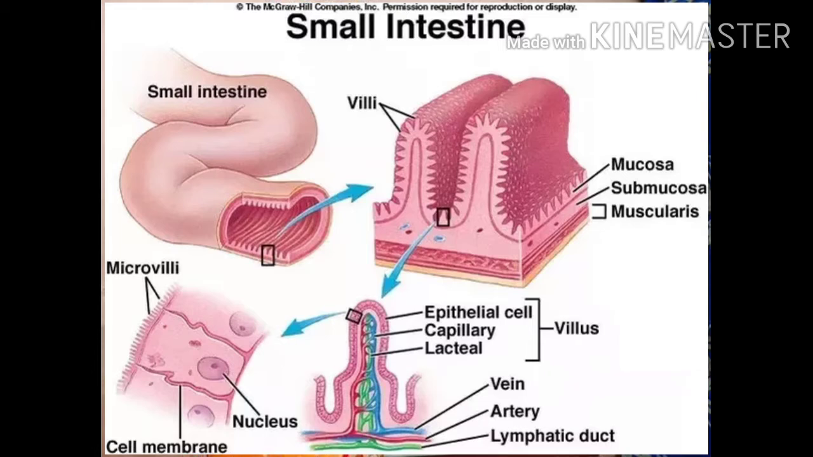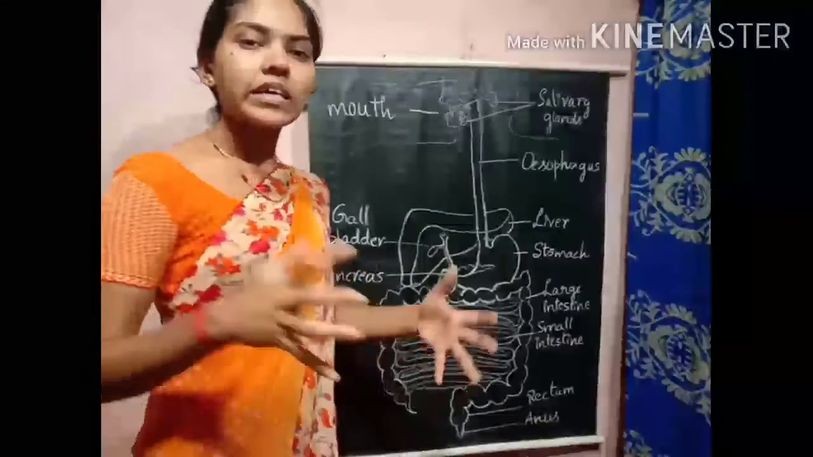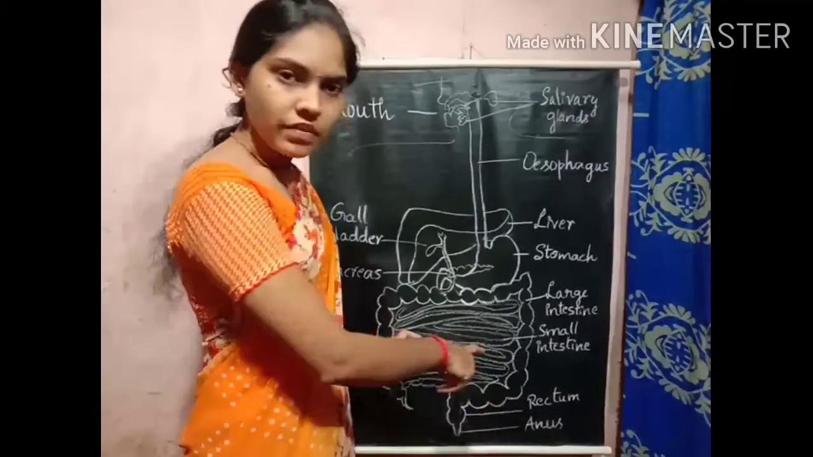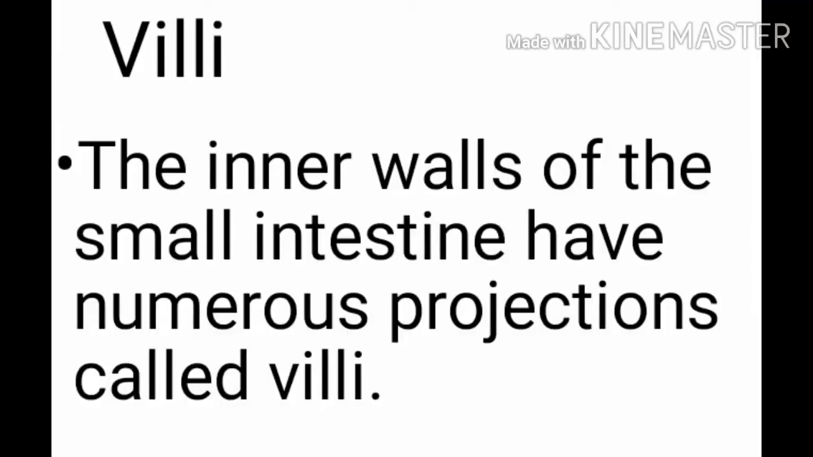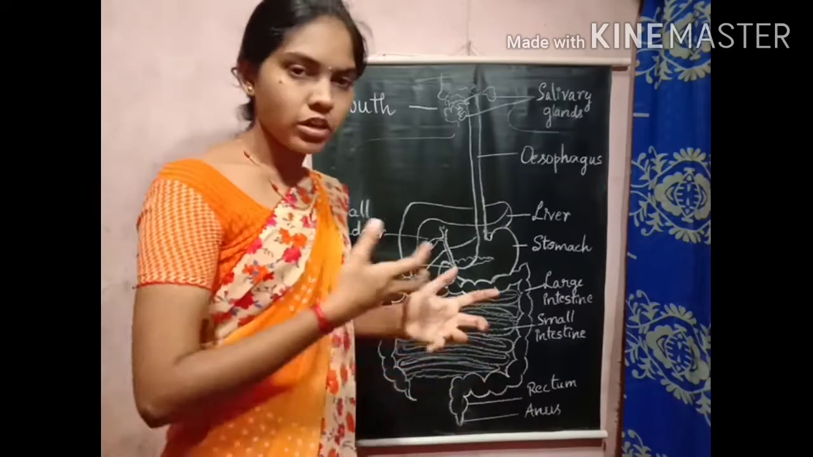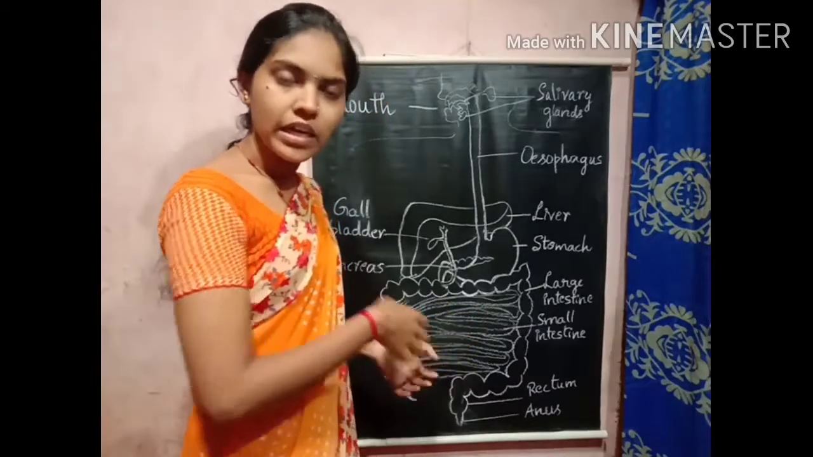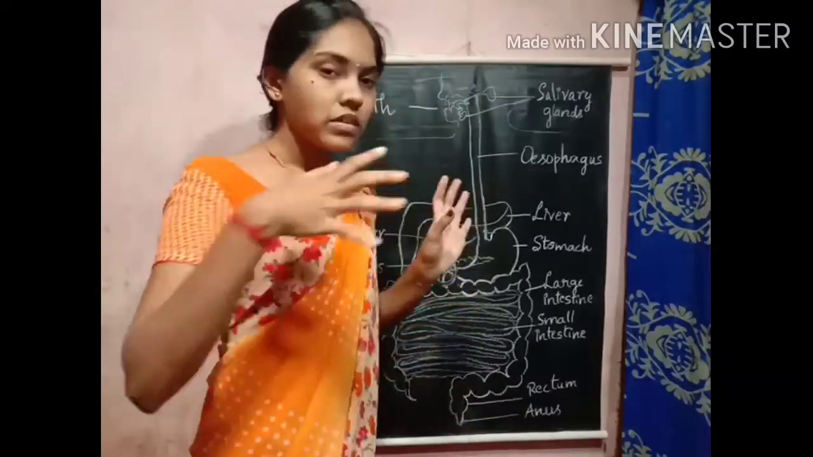These villi have a large surface area. This finger-like structure increases the surface area, so a large quantity of digested food can be absorbed by the walls of the small intestine. What are villi? The inner walls of the small intestine have numerous projections, which we call villi, that help to absorb the digested food material. The small intestine walls will absorb the digested food and send the required food material to all parts of the body.